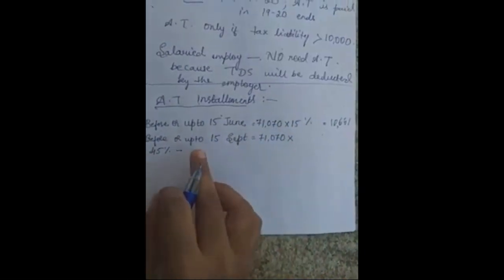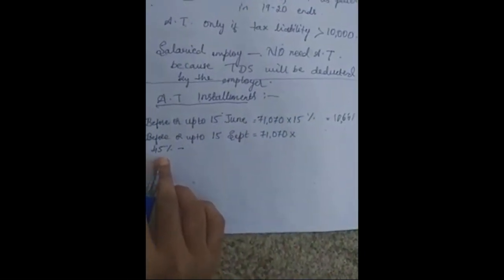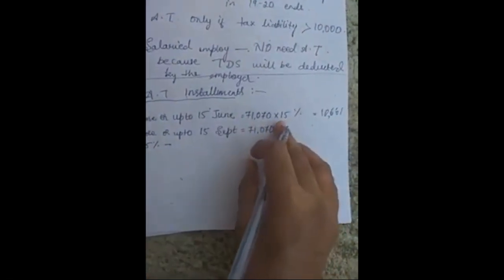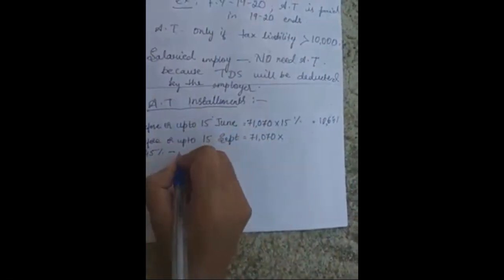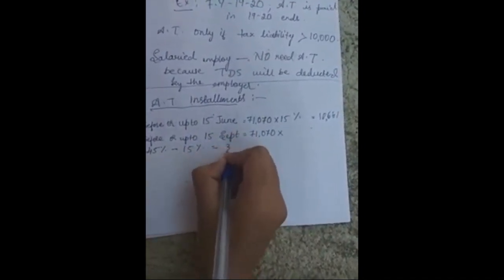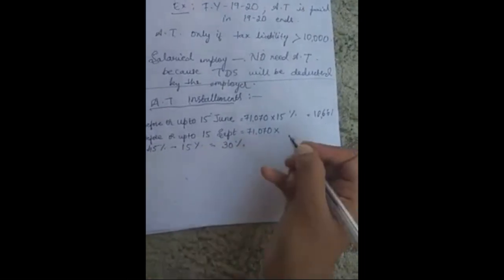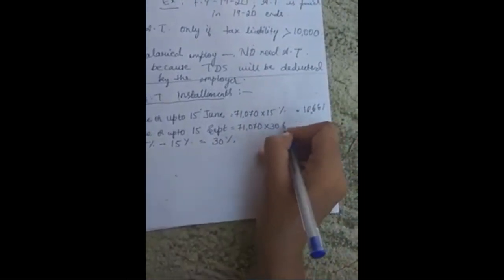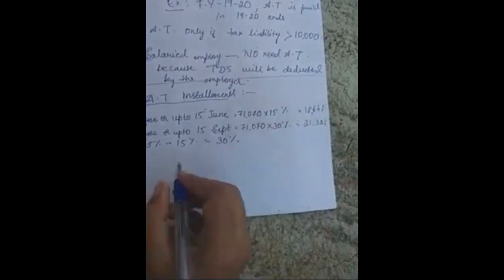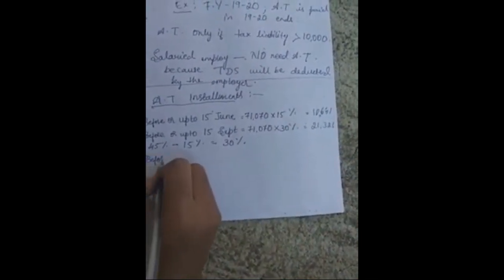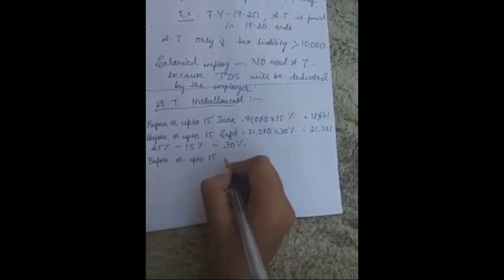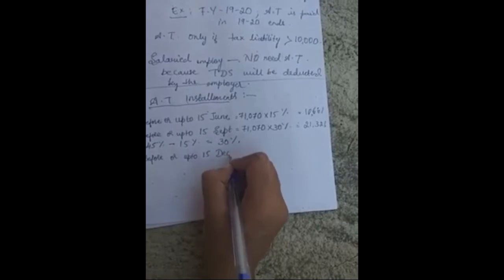So deduct that 15%. At present he is going to pay at the rate of 30% here. So into 30%, 21,321 is the answer.